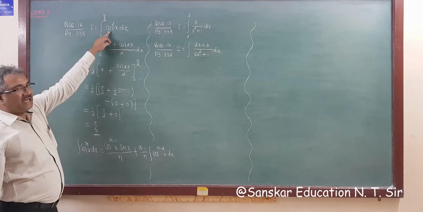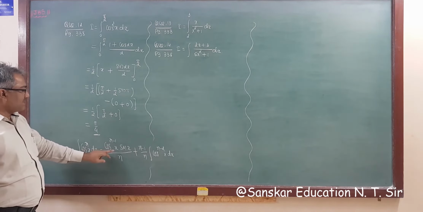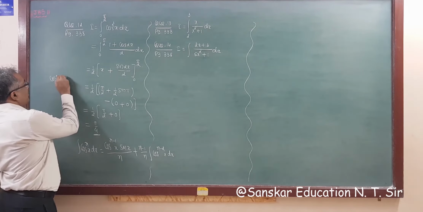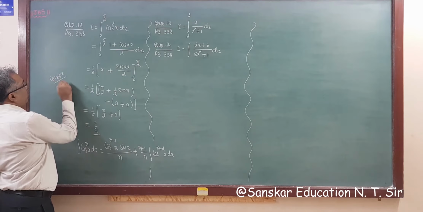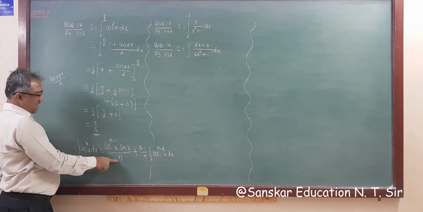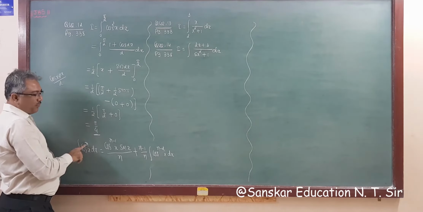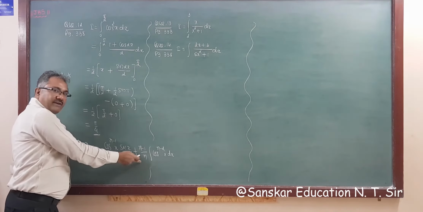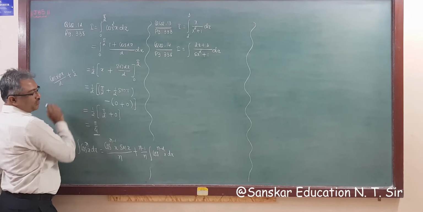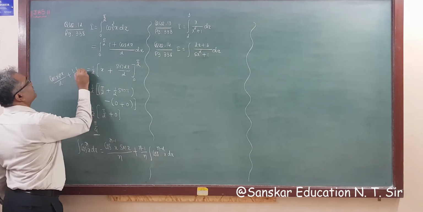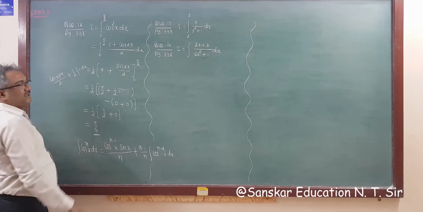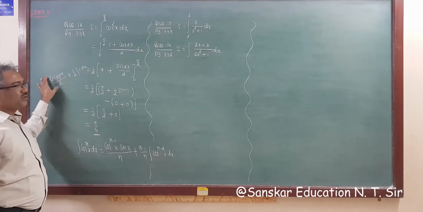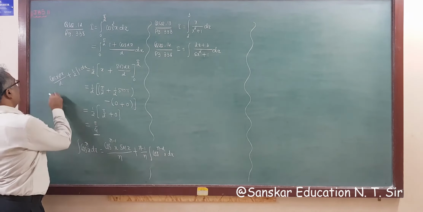So if we put n equal to 2, then what is your answer? Cos x, 2 minus 1 is 1. So cos x sin x whole upon 2, n is 2, plus n minus 1 divided by n, so 2 minus 1, 1 divided by 2, so this is 1 upon 2, and cos raised to 0, that is 1, dx, right? Now apply limit. So here you have to apply limit. So what is your answer?